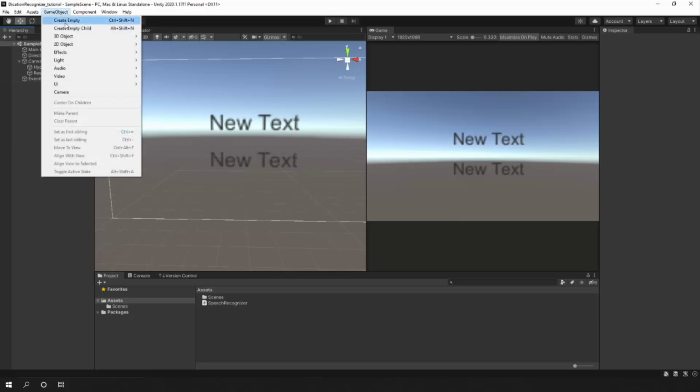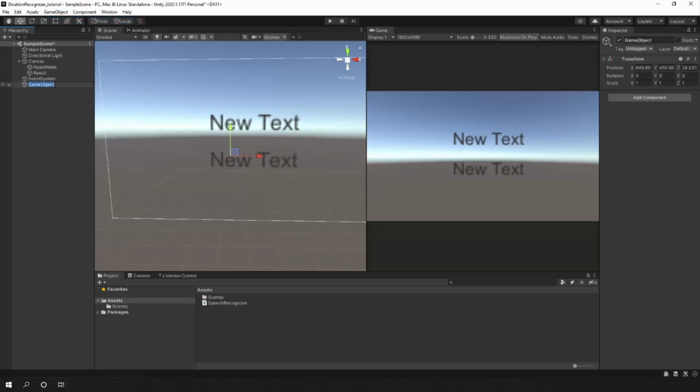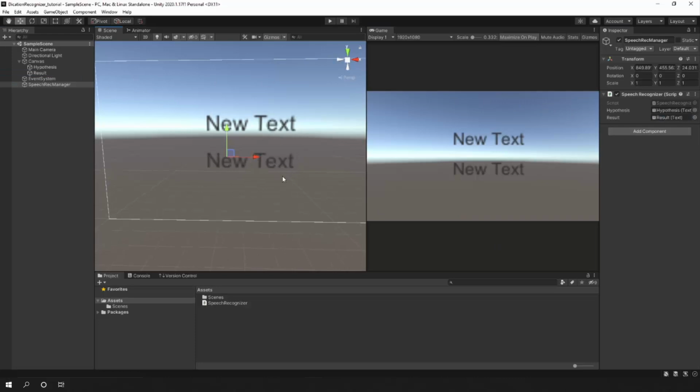I'm going to create an empty game object. I will call this my speech rec manager, and I will drag my script. And as you can see, I have nothing assigned here, so it is important because it will give us a null reference object. So I want to drag my hypothesis text into this box and my result text into this box. Okay, now it should be working. Let's click play, and I'm going to say any phrase, and it should appear here. So let's hit play.